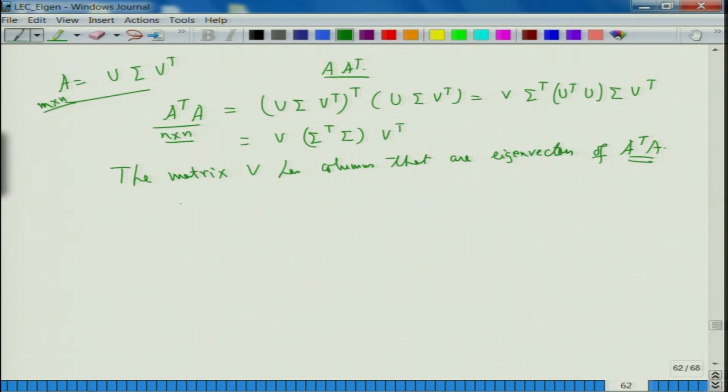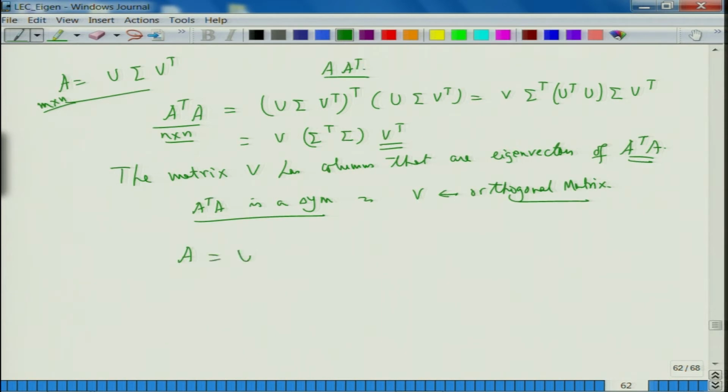Again note here, very important, that A transpose A is a symmetric matrix or Hermitian matrix, whatever you want to say. So, if A has real entries, A transpose A is a symmetric matrix, and this implies V can be chosen to be an orthogonal matrix, and therefore V transpose makes sense. I do not have to compute the inverse, I just write V transpose because V transpose is the same as V inverse. Is that okay?